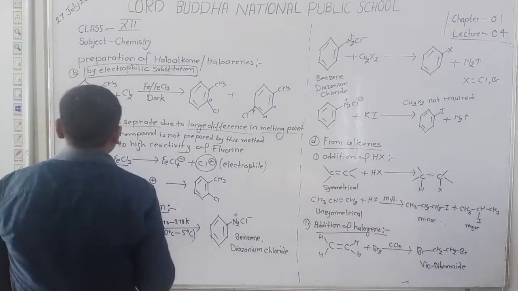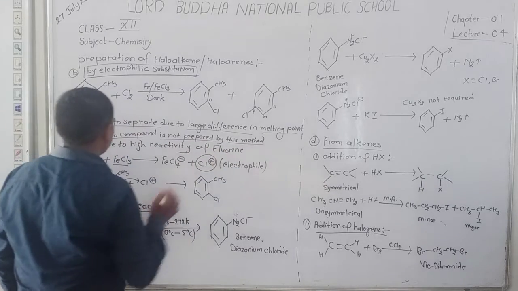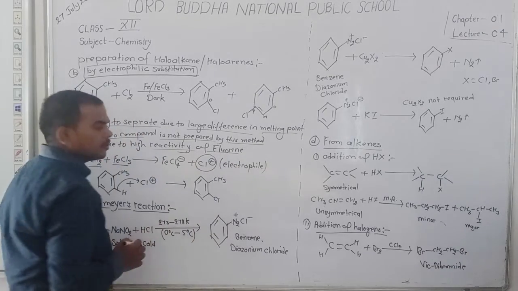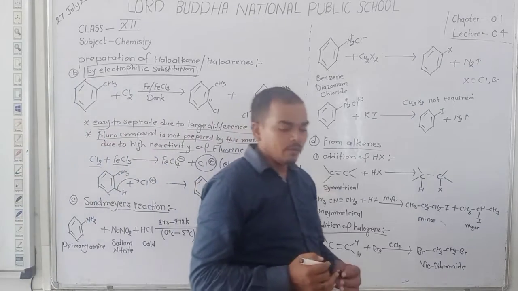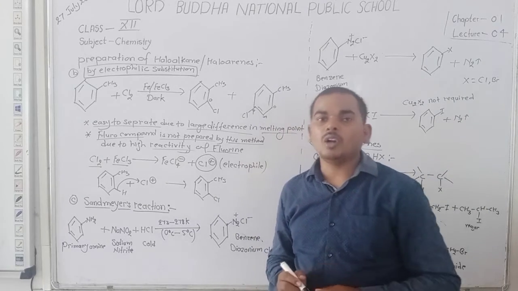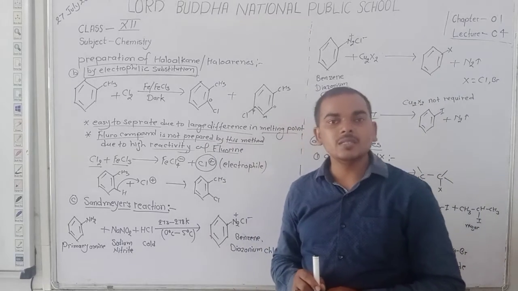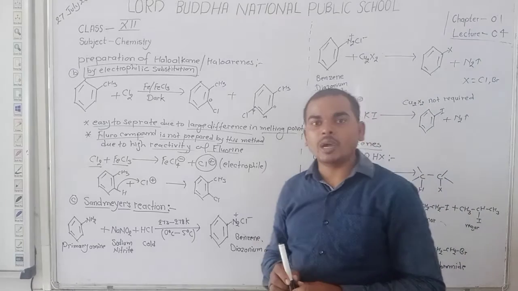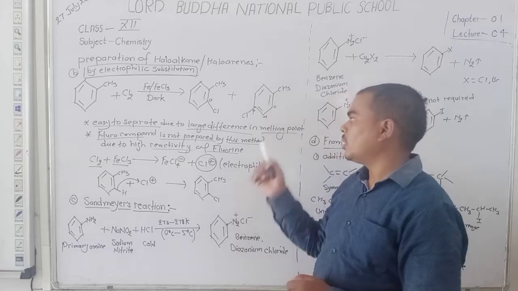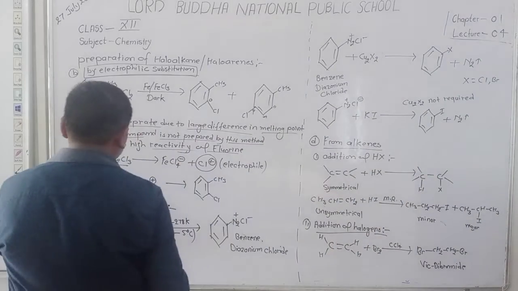Dear student, fluoro compounds are not prepared by this method because fluorine is a highly reactive halogen. We use mild or less reactive halogens for the preparation of haloarenes. Here, fluorine is highly reactive, so do not use this method for preparation of fluoride. Okay, student. Dear student, now we discuss Sandmeyer's reaction.